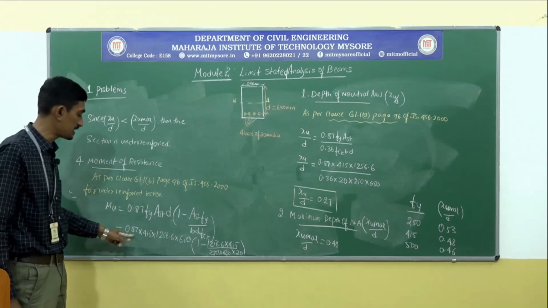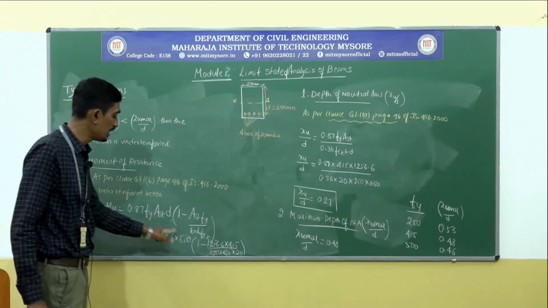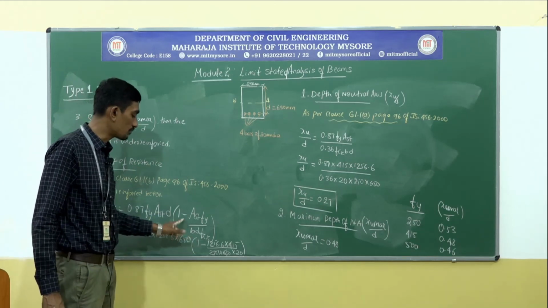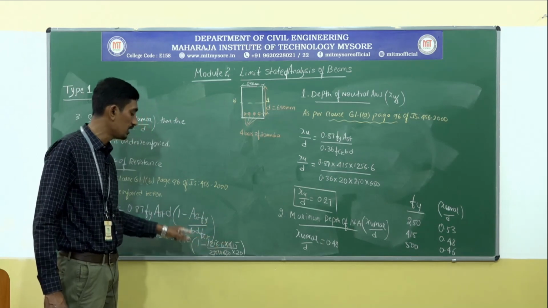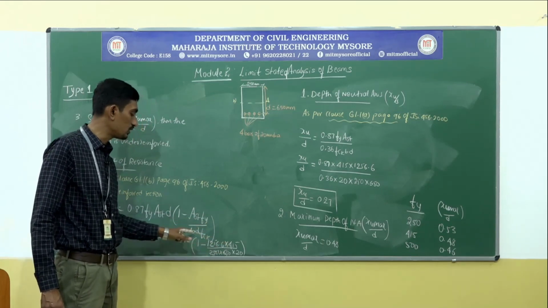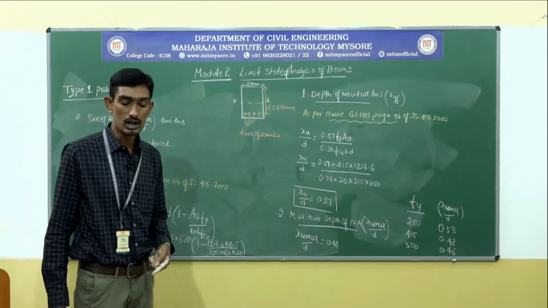I have substituted 0.87 into 415 into 1256.6 into 650 into 1 minus 1256.6 into 415 divided by 250 into 650 into 20. So this works out to be